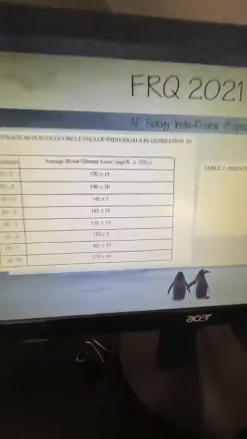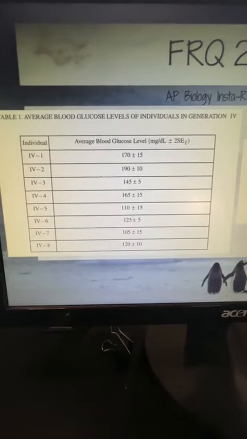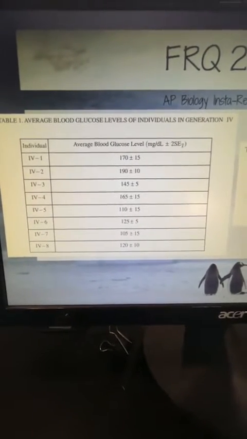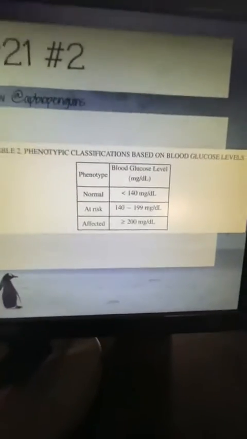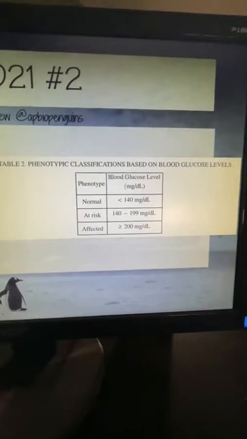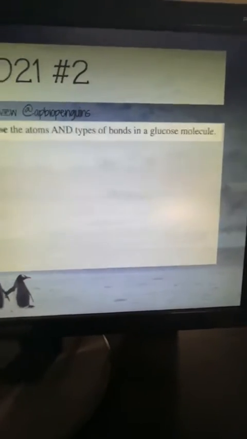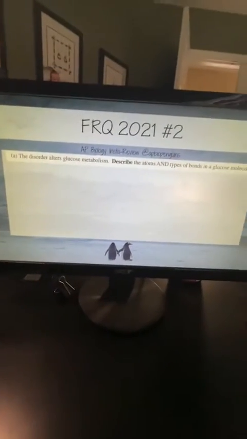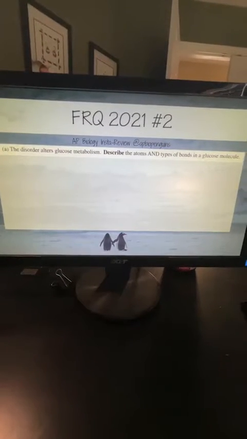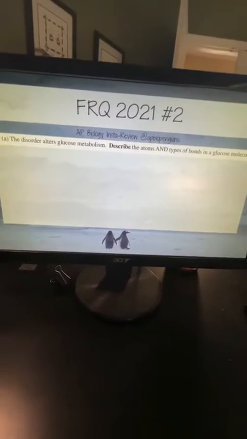They're also giving us 2 different data tables, right? So we have this thing that's looking at 8 different individuals. It also looks at their blood glucose level. And we're also given some information over here that tells us about whether they're normal, at risk, or whether they are affected, okay? So our first question that we have is the disorder alters glucose metabolism. Describe the atoms and types of bonds in a glucose molecule.